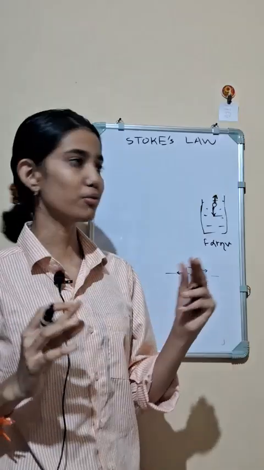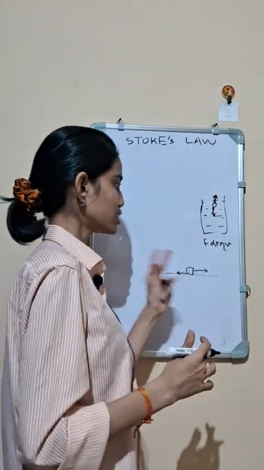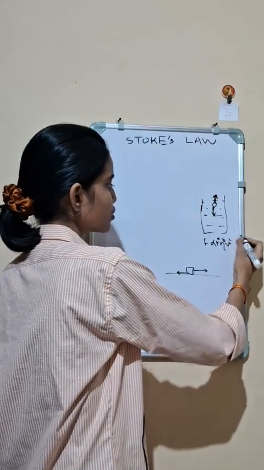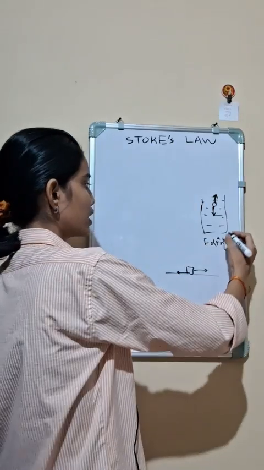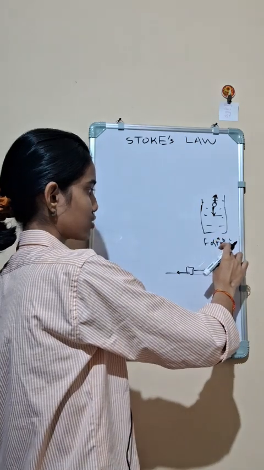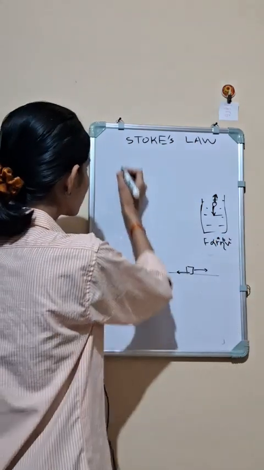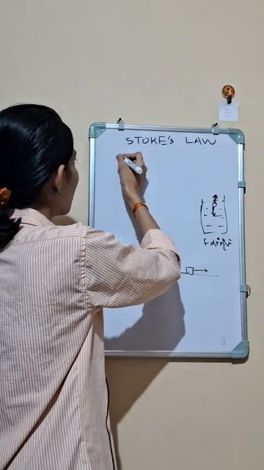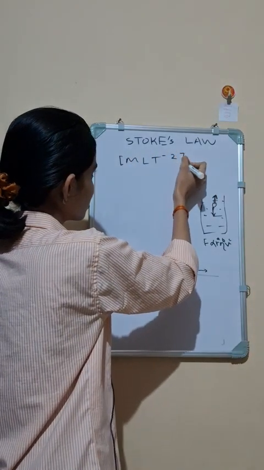But for small bodies, we will find a terminal velocity. First, let's talk about what is the amount of this force. We don't know to which power of this term the force is proportional. So let us assume that it is proportional to the a-th power of r, b-th power of eta, and c-th power of velocity. We might have got it by heart that the dimension of force is MLT to the power minus 2.